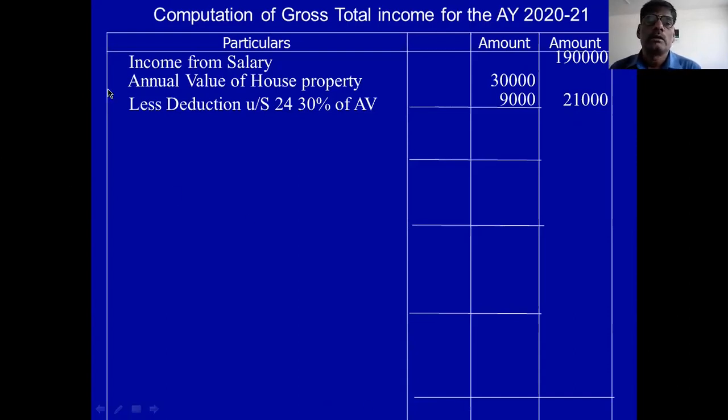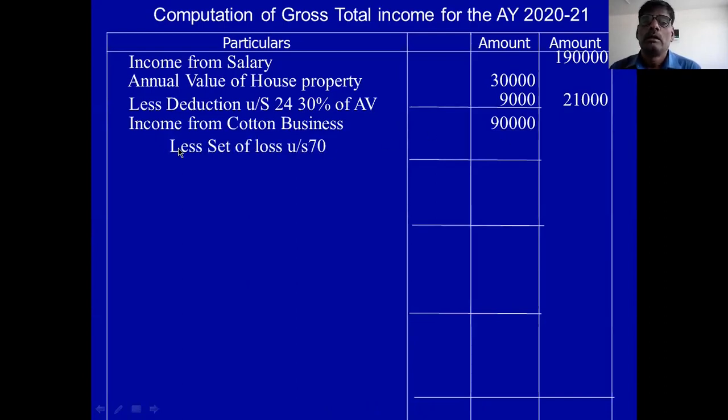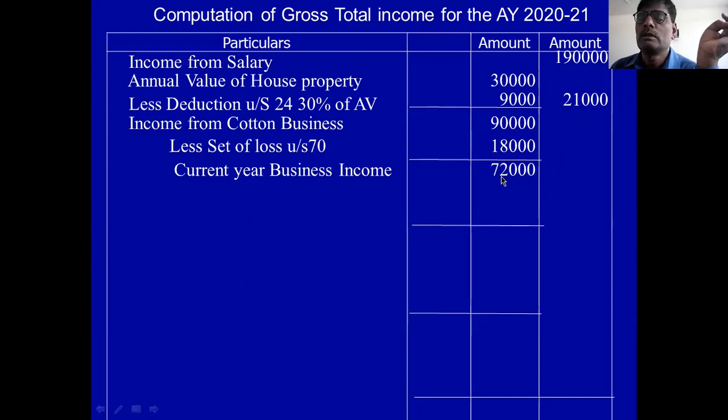Okay. Next come to business. Income from cotton business is 90,000. Then loss set off under section 70, which means same head loss. Loss from groundnut business is 18,000. 90,000 minus 18,000, you deduct. Current business income is 72,000. Okay, 72,000 is the income.